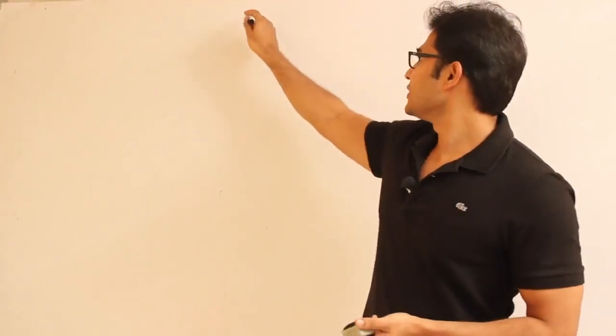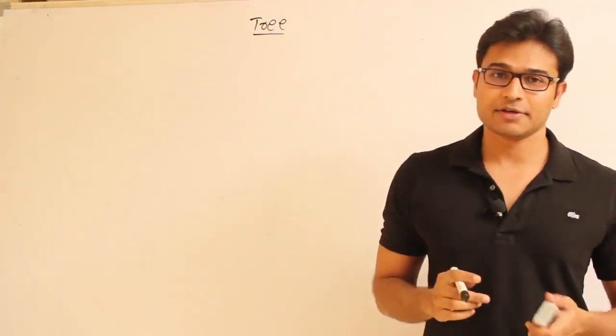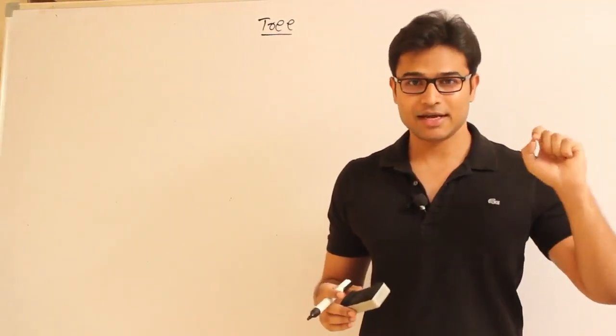A natural extension to the two-level directory is the tree structured directory. So what happened with the two-level directory is you are going to have a master directory and then a directory for each user.